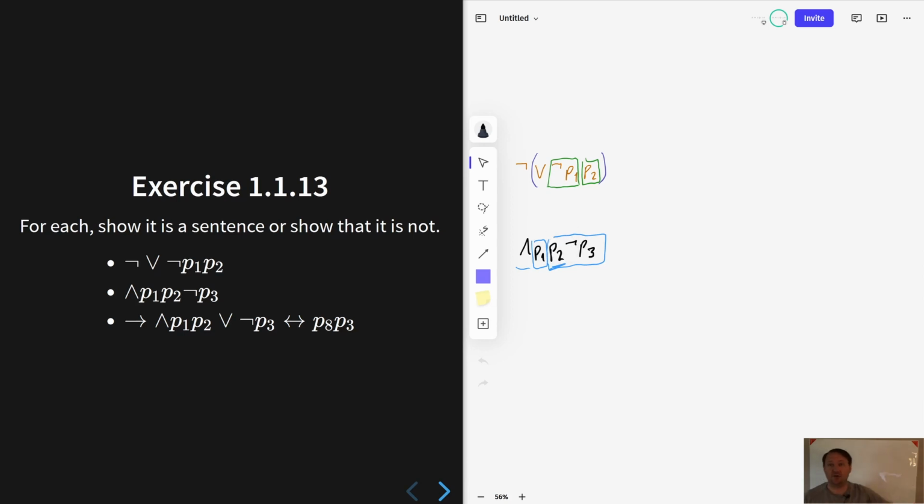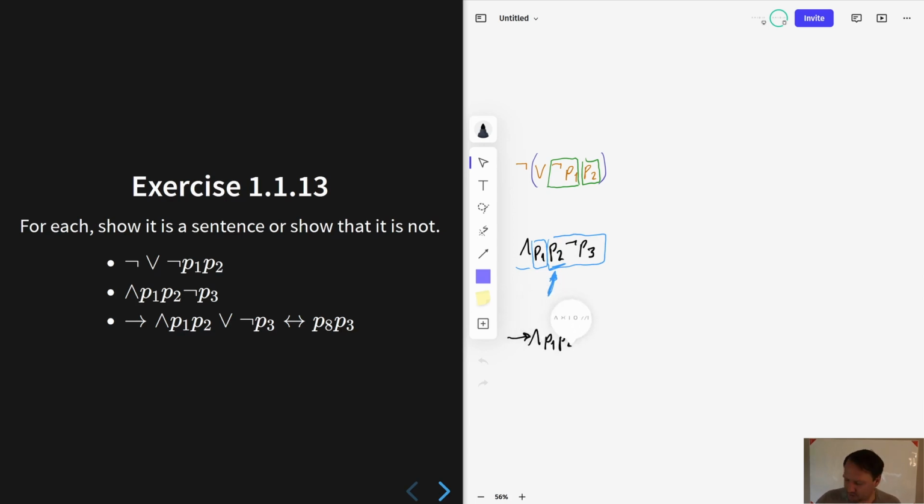So I can actually refer to the theorem that we just proved a moment ago. If the large box here were a sentence, then you could not have a proper initial segment which is a sentence, but it does have such a thing, so the entire thing must not be a sentence. So there we have it, right? So this is not a sentence. Okay, moving on to the next one. Let's do it all over again.